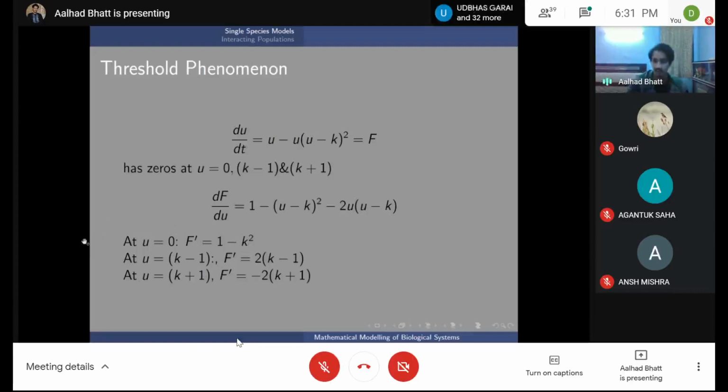And now you can replace k for what it is. If you remember, it depended on b under root a by r. So r is intrinsic, it's the population's own thing, and let's say you can't change r. So you can change either b or you can change a.